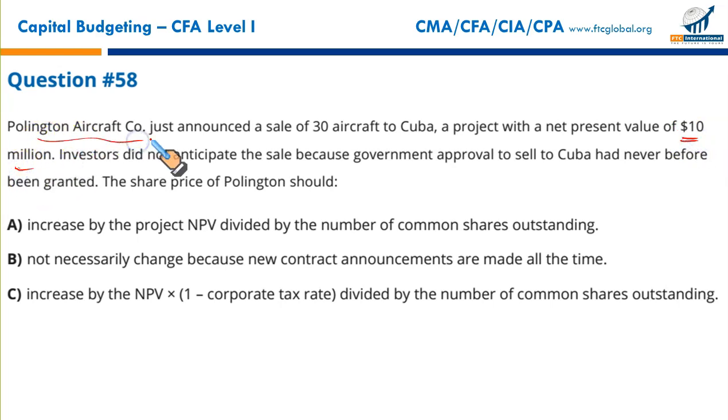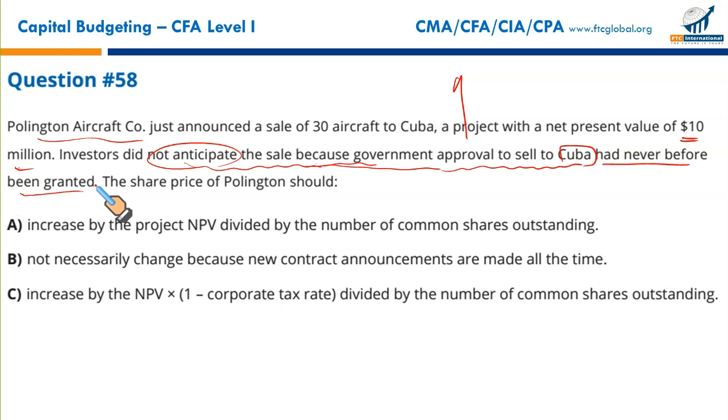Pollington Aircraft Company. Investors did not anticipate the sale because it was unanticipated. So when this information is relayed to the market, the share price would go up. Investors didn't anticipate the sale because government approval to sell to Cuba, which is considered a hostile country, just like North Korea, had never before been granted. This has never happened before, something that was unexpected. So this will surely push the share price up.